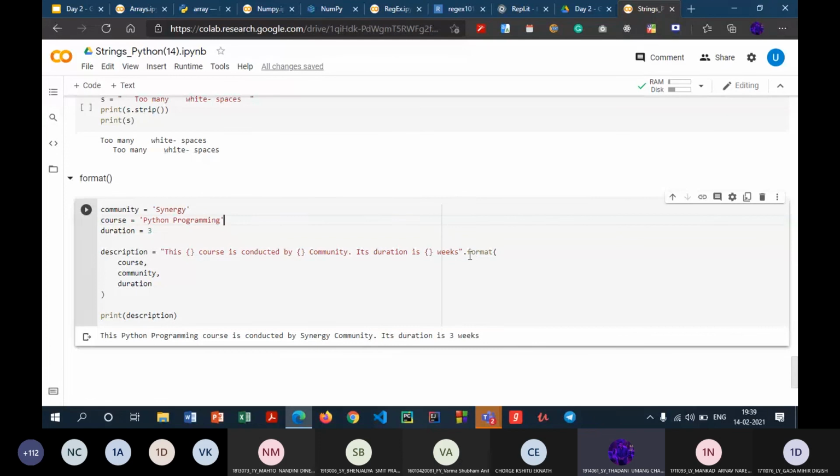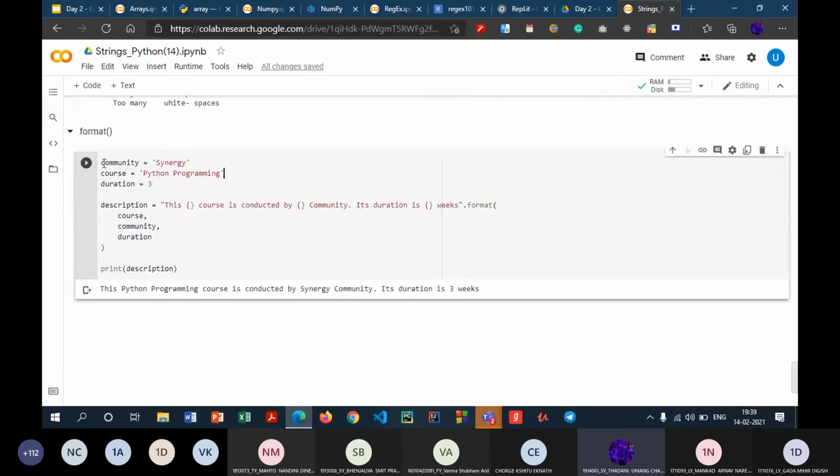What we do is, we have these three variables over here: community, that is Synergy; course is Python programming; and duration is 3. So over here I have this description. One thing which we need to take care of is that we need to specify curly braces at places where we want to insert variables. So over here, I want to insert curly braces at these three places. I want to insert the course name over here, that is Python programming.